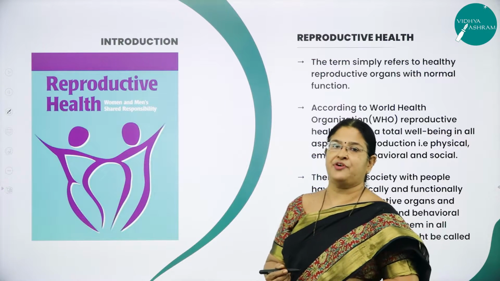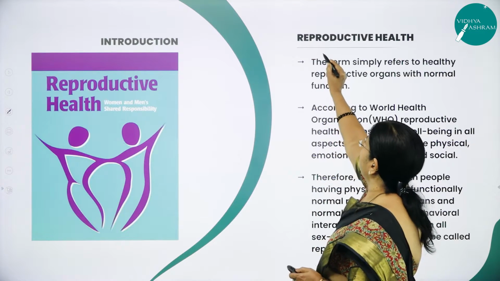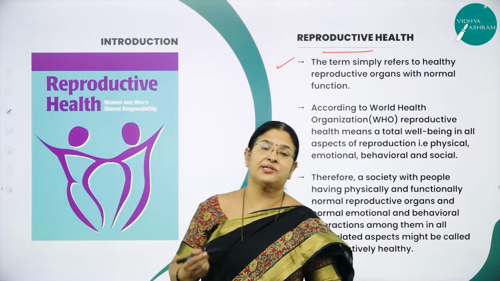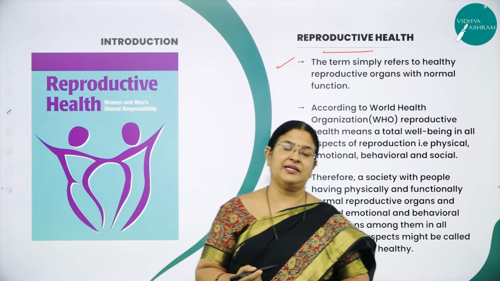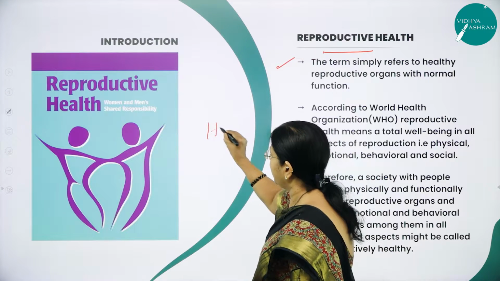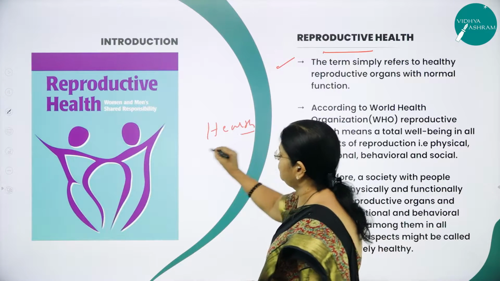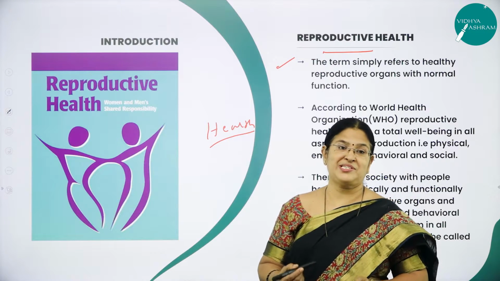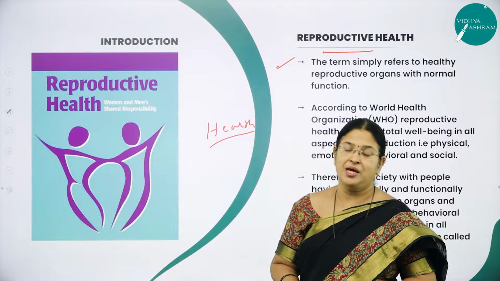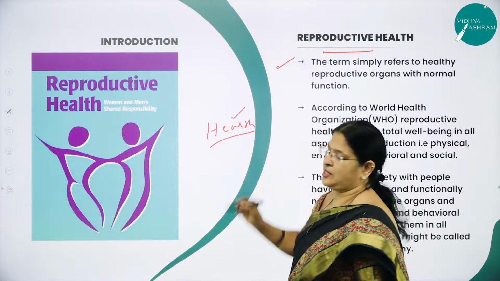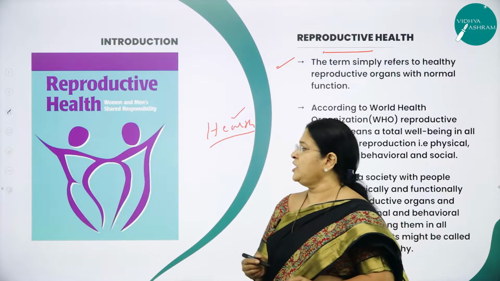So, beginning with the first concept, that is reproductive health. Before we understand what reproductive health is, first let us understand the definition of health. What do you mean by health? This is a very common word which we use in our daily life, right? Now it has become a challenge for us to maintain good health because of this deadly coronavirus. So how do we define the word health?